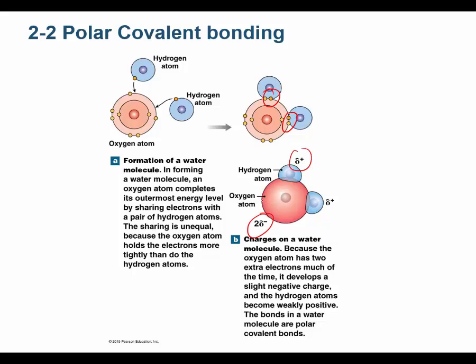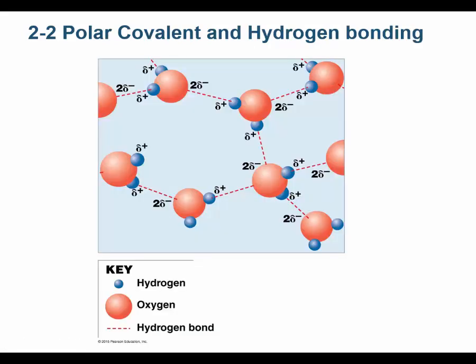Now what happens is, because water does do this, it's not because it can, but because it does, that gives it a characteristic where it can bond to itself. And what that means is the partially positive hydrogen of one molecule is attracted to the partially negative oxygen of another molecule. Now these are intermolecular bonds. They're between molecules, not within a molecule. Let me be clear here, because that's usually a test question.